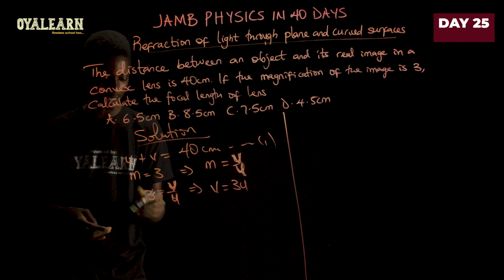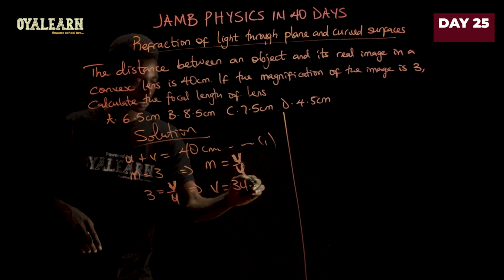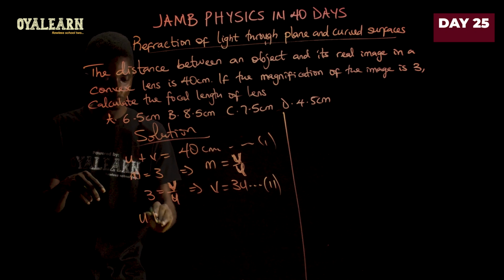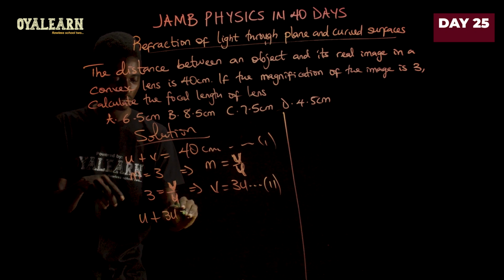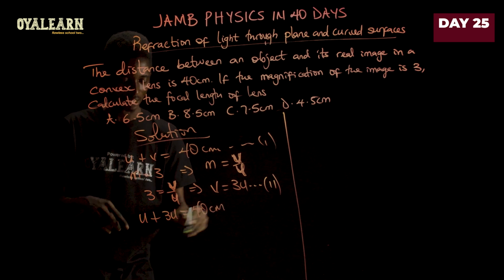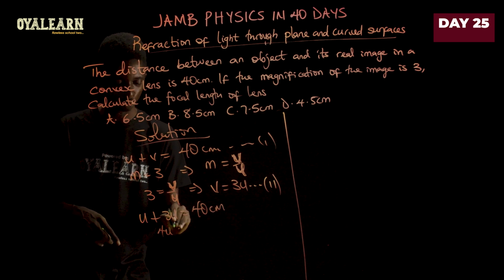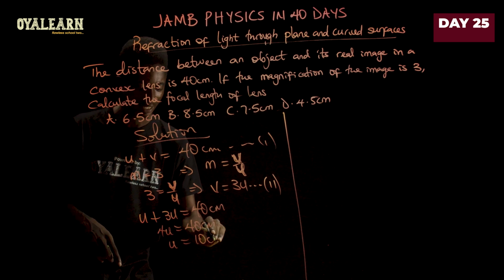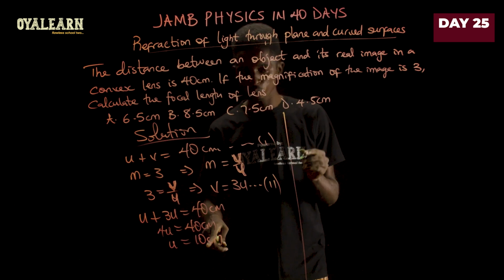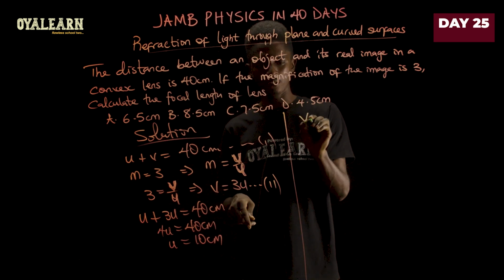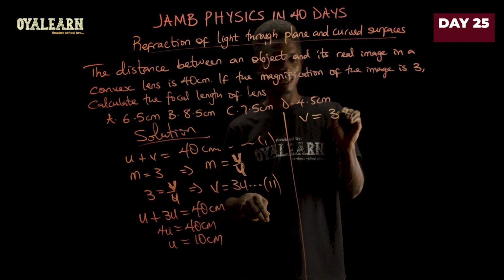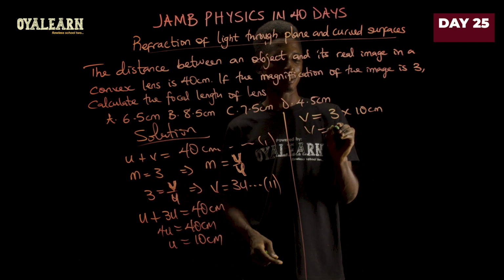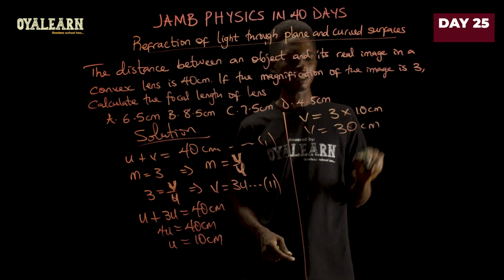So this is equation 2 now. If you substitute it into equation 1, we can then say u plus v, which is 3u, equals 40 centimeters. What this means is that 4u equals 40 centimeters and then u is 10 centimeters. So now that we have u, we can then solve this other part to get v. So v is 3 times u, which is 10 centimeters. So v is 3 times 10, which is 30 centimeters.